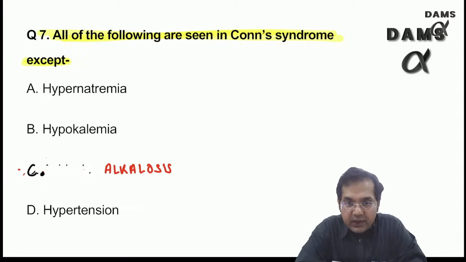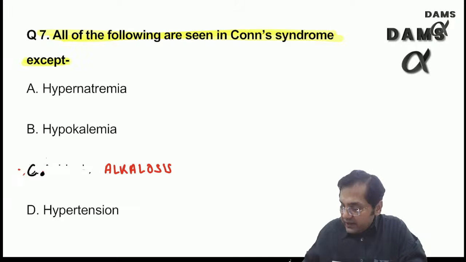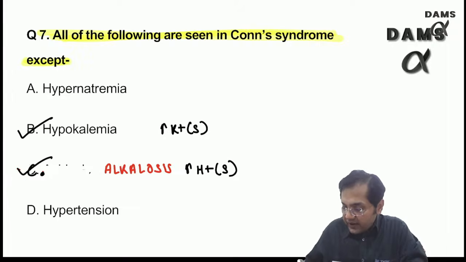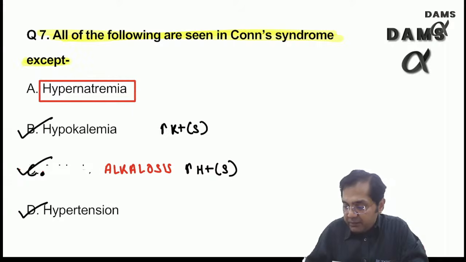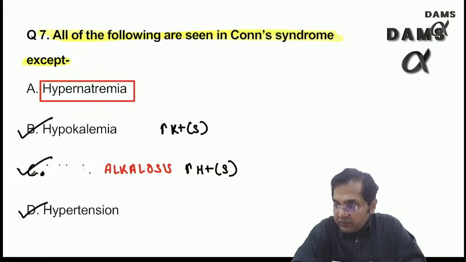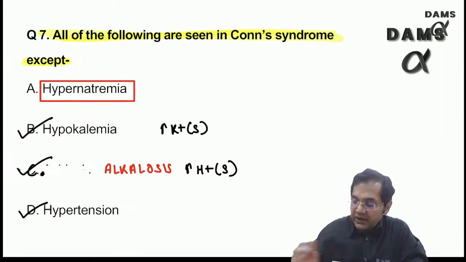Hypernatremia, hypokalemia. So remember, increased potassium secretion. This will definitely occur. Yes, thank you. Increased hydrogen secretion. This will also occur. Hypertension also occurs. Then I would say the answer is hypernatremia, because sodium levels do not increase much. Okay, double A, thank you. I have changed the options. Thank you. Hypernatremia should be the answer.